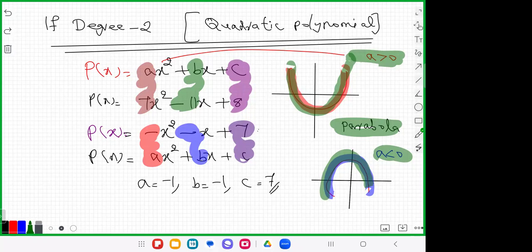So degree is 2, it is known as the quadratic polynomial. Next, if the degree is 3, it is known as the cubic polynomial.